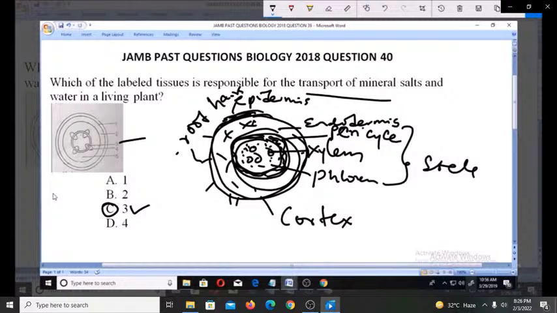But take note that you have the other parts of the tissue: the epidermis, the endodermis, the pericycle, the xylem, the phloem, the cortex. But this very point that is being pointed at here is known as the xylem, which is the part responsible for the transport of mineral salts and water in living plants. Thank you.